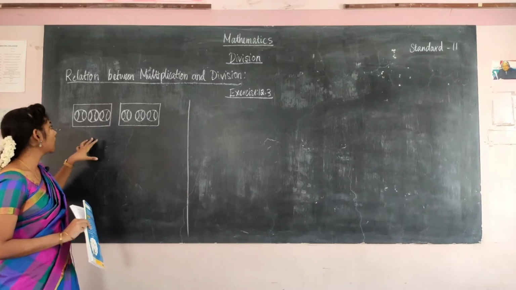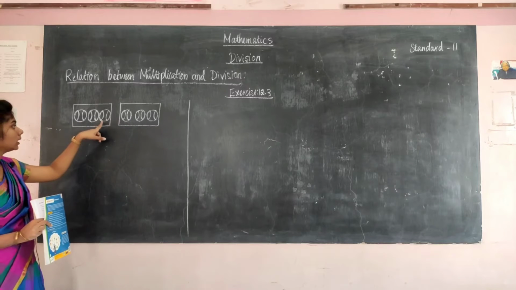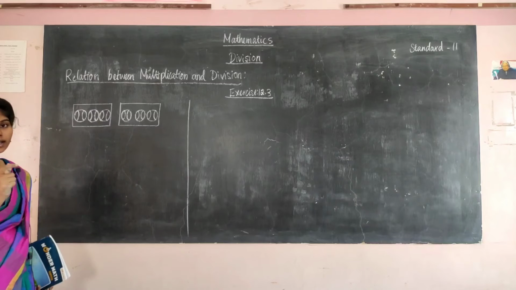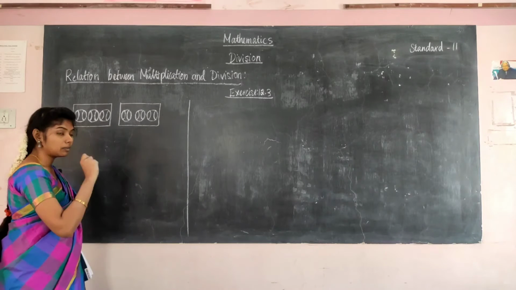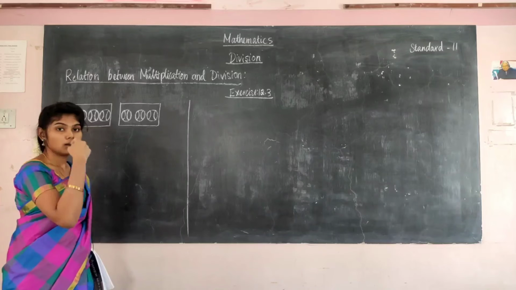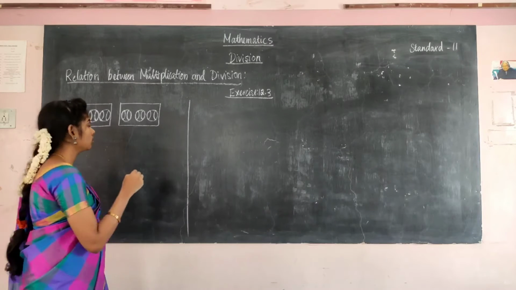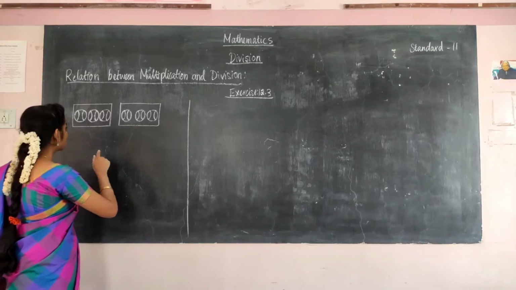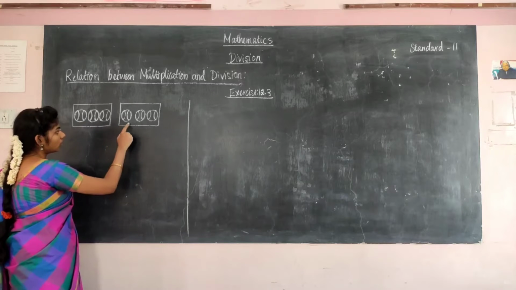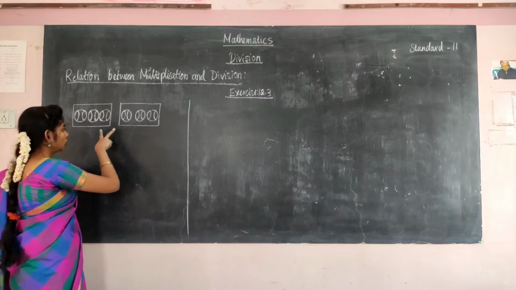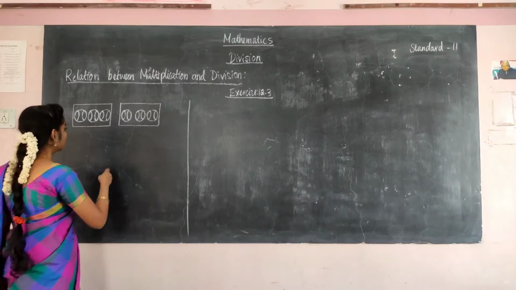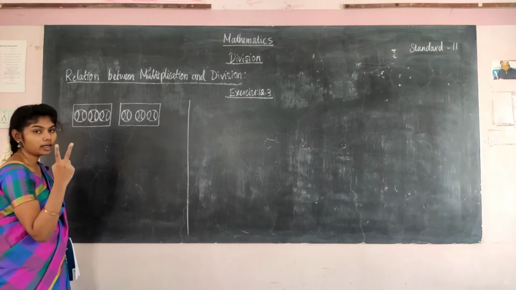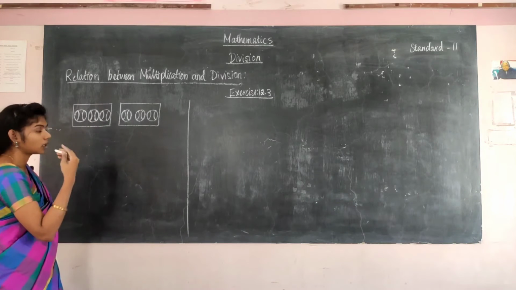For example, I have taken two groups and in each group there are three balls. With this we are going to write the multiplication sentence and the division sentence. From that we can see the relation between those two. First I am writing the multiplication sentence. See here there are three balls, here also three balls, and there are two groups. So I am writing 2 and 3 balls there.